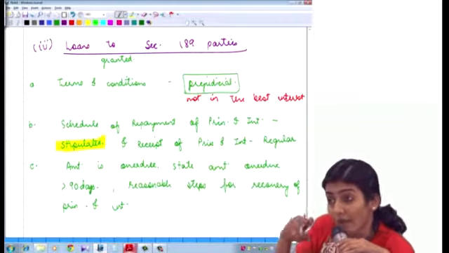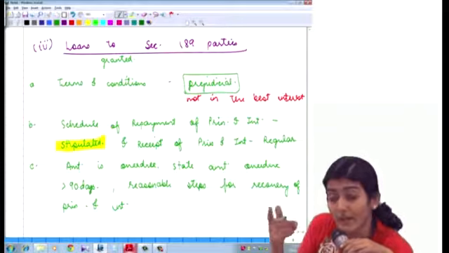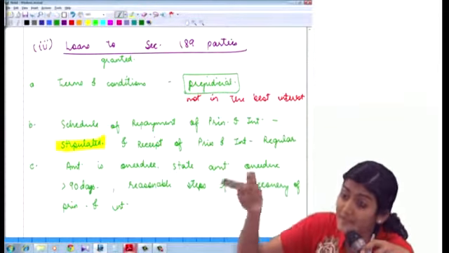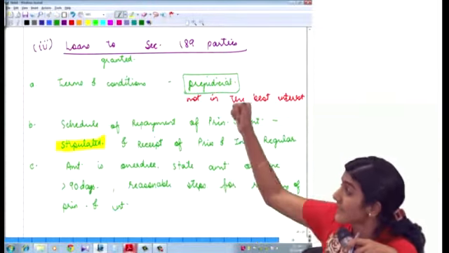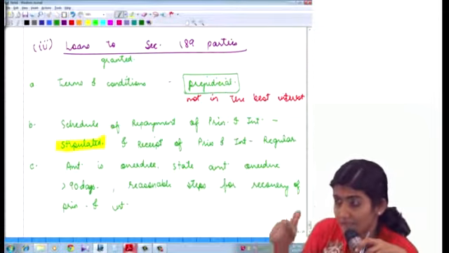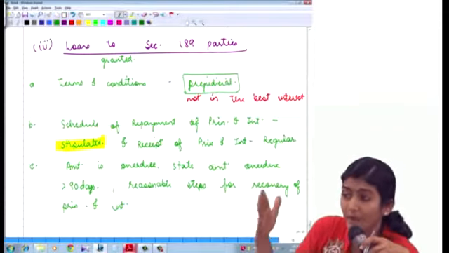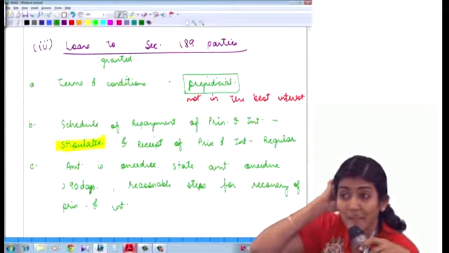Whether the company has granted any loans, secured or unsecured, to companies, firms, LLPs or other persons covered in the register maintained under section 189, then these are the 3 points of reporting. Terms and conditions, stipulated schedule and receipts are regular, overdue, then the amount which is overdue for more than 90 days. So this has become like a bank, NPA type.